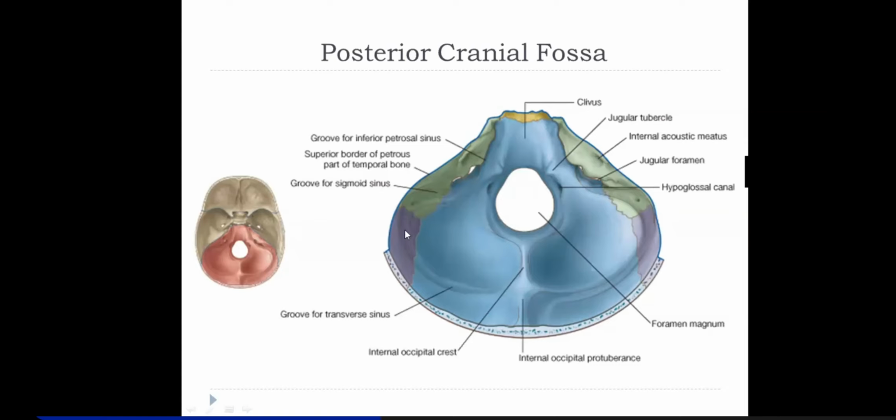And this portion here, the purple colored bone, can you see this? This bone is the parietal bone. The posterior inferior angle of the parietal bone is this, right?